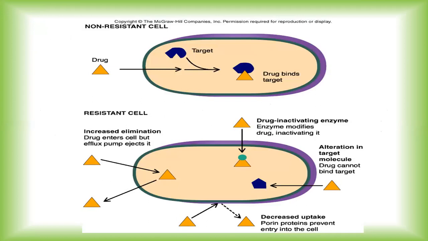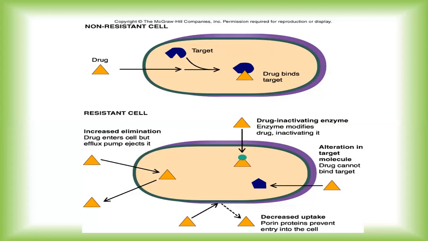Now this non-resistant cell is a bacterial cell which has not developed any resistance. So when the drug is administered, it will enter, and you can see very easily it is entering inside the bacterial cell. Then it will find its target. Once it finds the target, it will bind with its target, and further it will bring about the bactericidal or bacteriostatic action depending upon the category of the drug. Now see the second diagram.